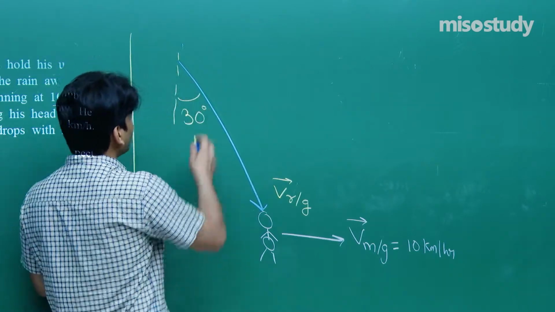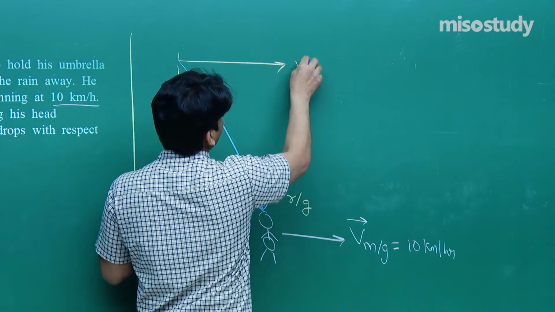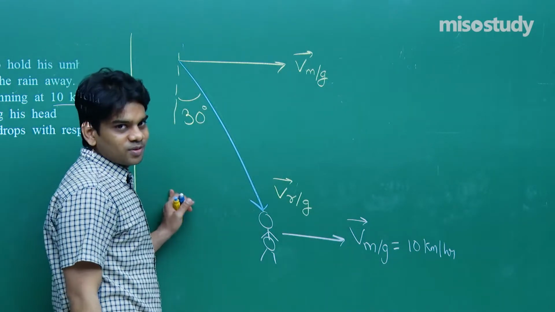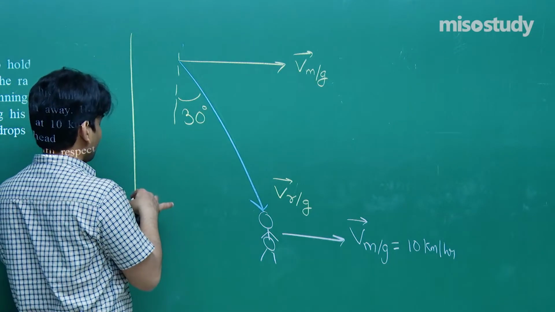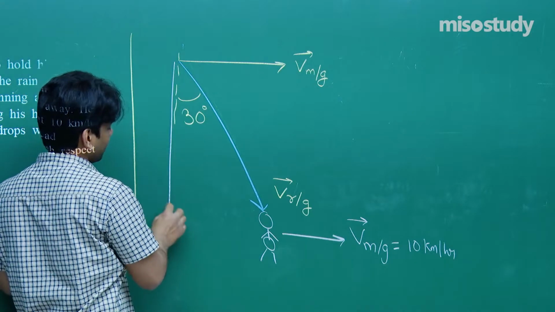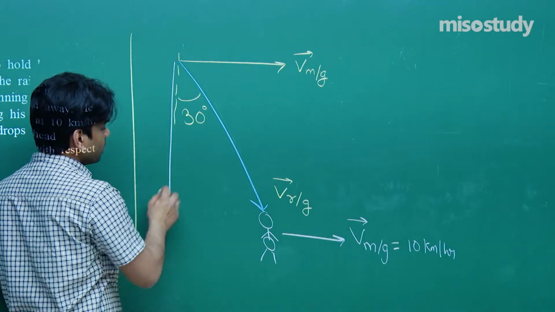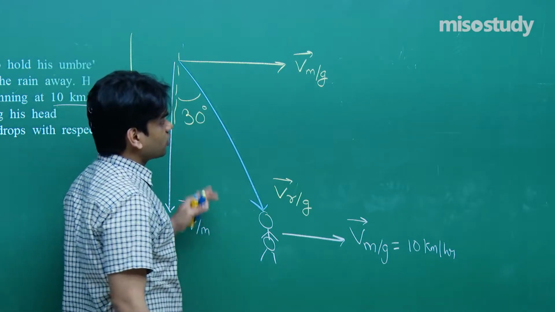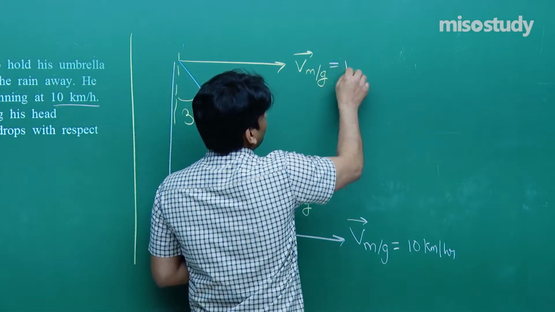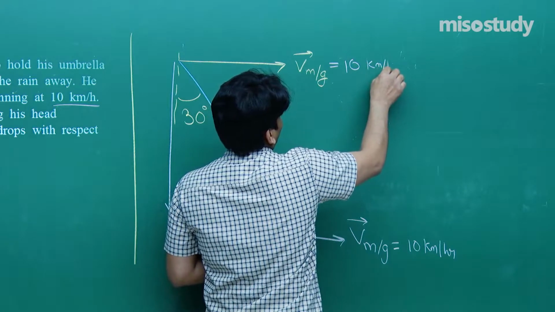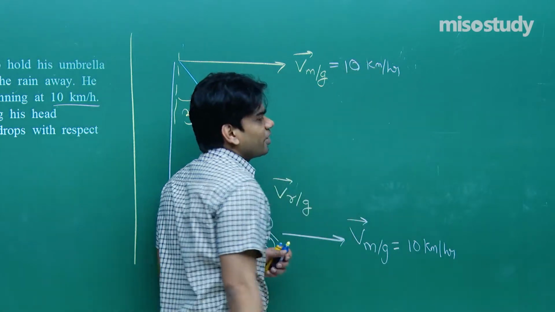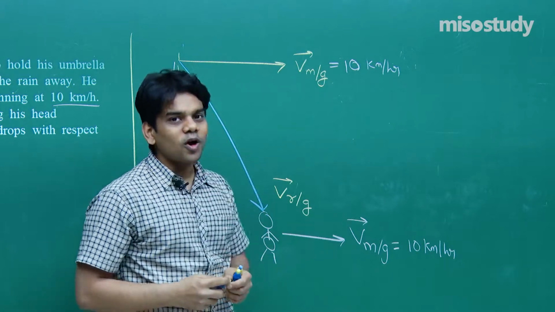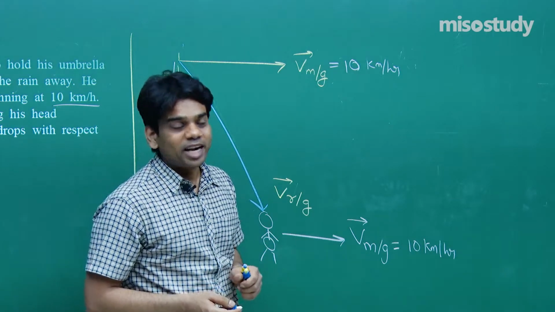That means if I show you vectorially, if this is the velocity of man with respect to ground, the raindrops are falling vertically down and he feels that they are hitting his head vertically in this manner. So this is velocity of rain with respect to man. We got this velocity of man with respect to ground, given as 10 km per hour. Every detail we have noted down. So let me make the next vector diagram so that I can clearly show you how you are going to find out the things from the vector diagram itself.